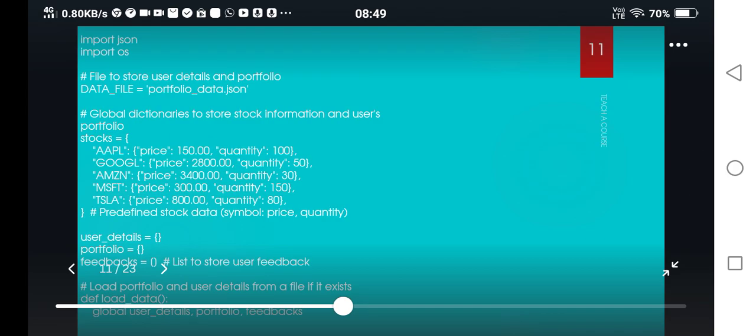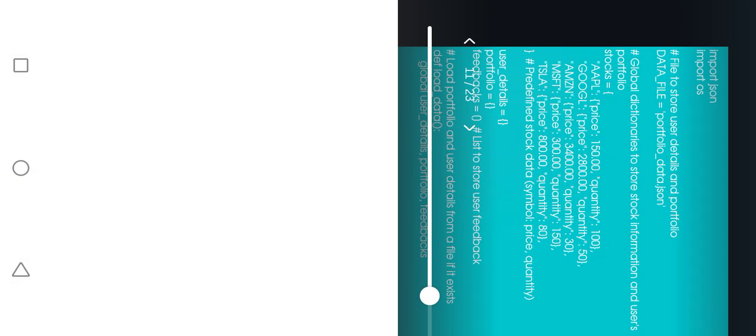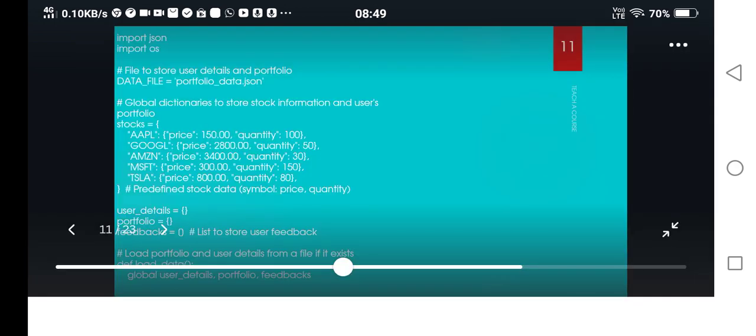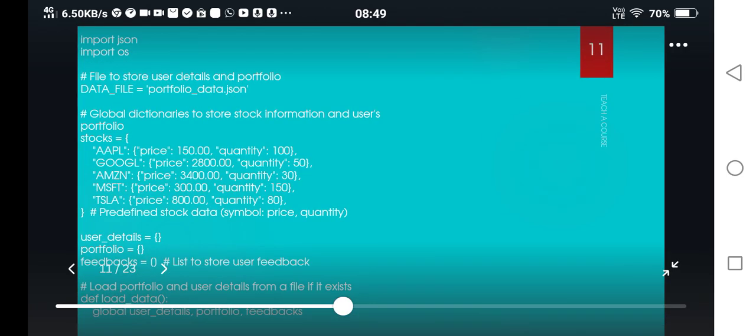Now the code of this program. Here as you can see I have imported JSON. As you all know, JSON is a syntax for storing and exchanging data, and I've also used the operating system module to make it more efficient.